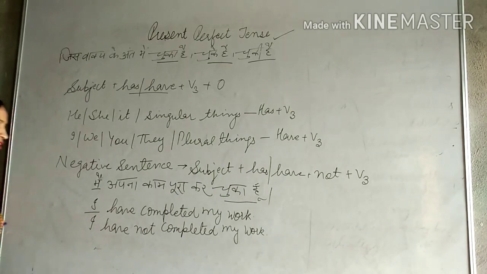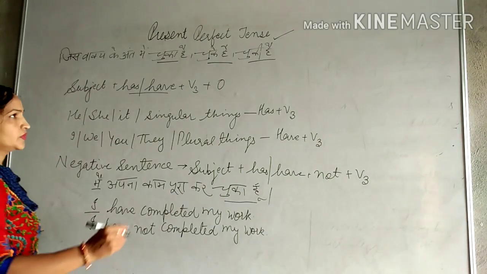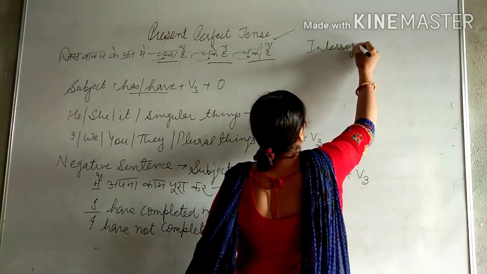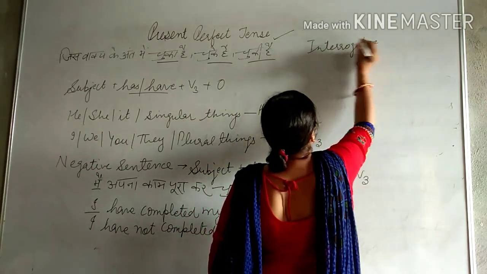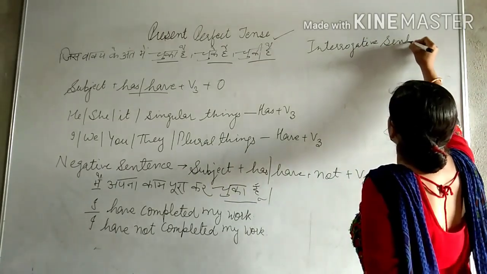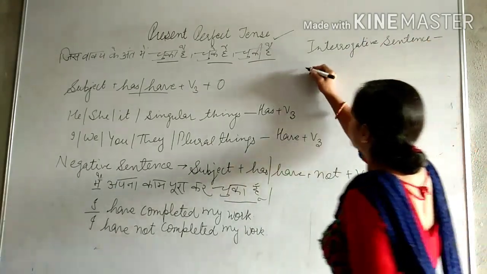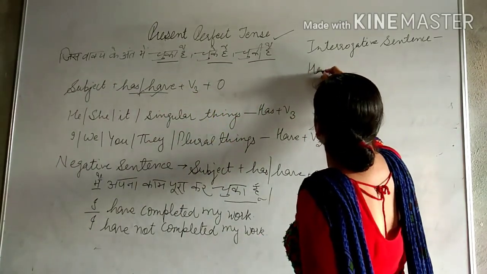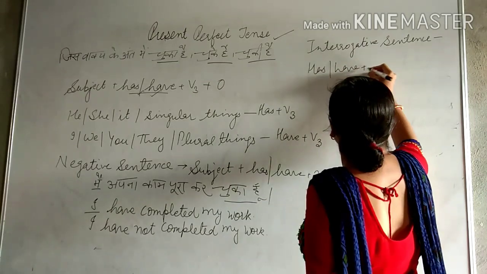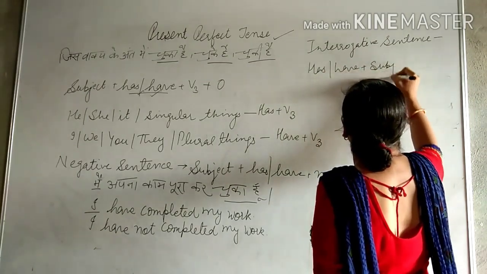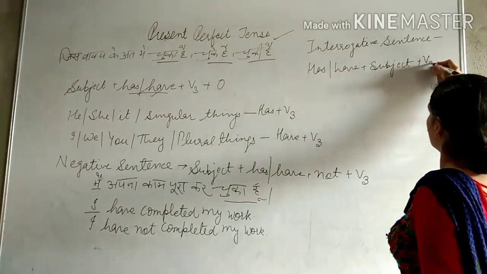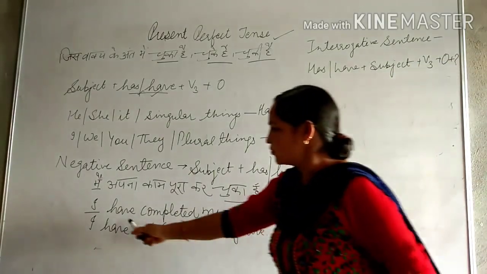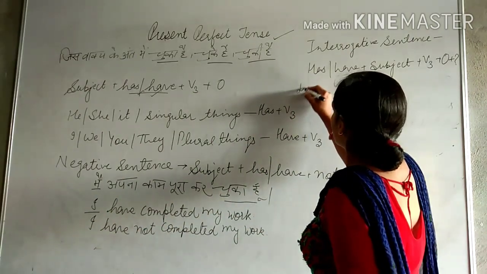And we know in an interrogative sentence, we use the helping verb first of all, and the helping verbs are has and have. So in formation: has, have, then subject, then third form of the verb, then object, and the last question mark. So the helping verb we have used here is have.